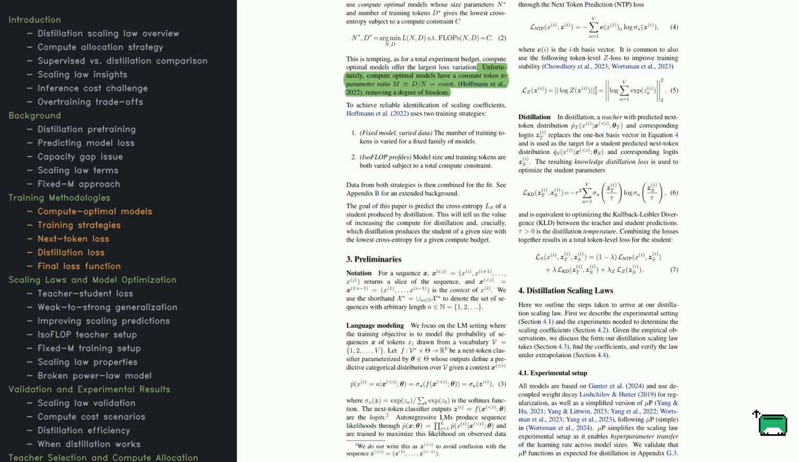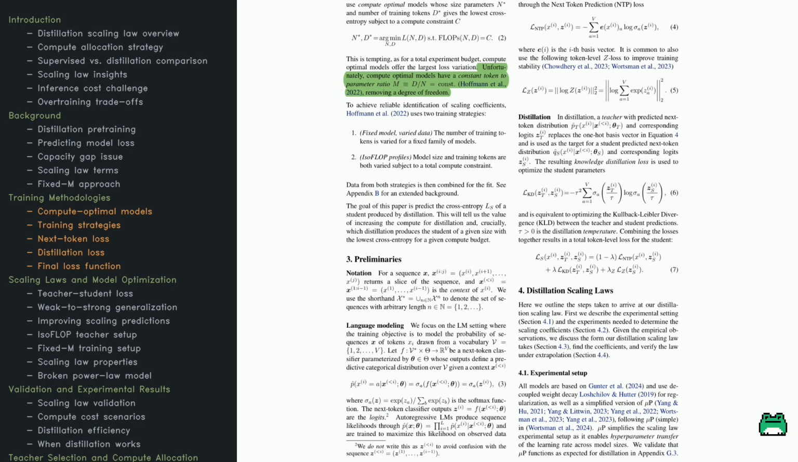Let's talk about a big question in model training. How do we balance model size and training data while also keeping an eye on compute costs? Some folks aim for what's called compute optimal models. These are models that deliver the best performance possible given a fixed compute budget. Typically, these models use a fixed ratio of training data to parameters, but that might not always be ideal.